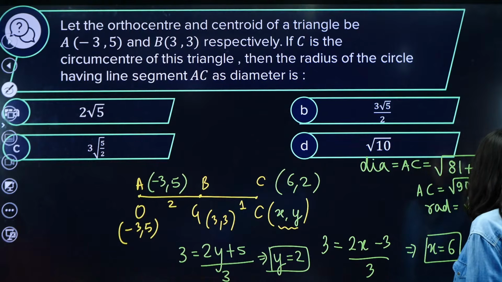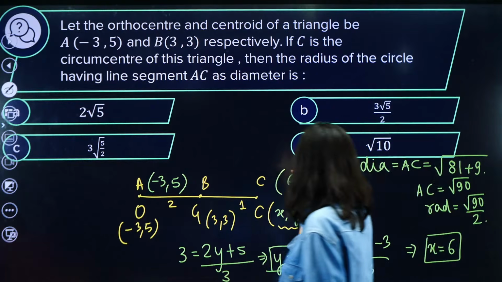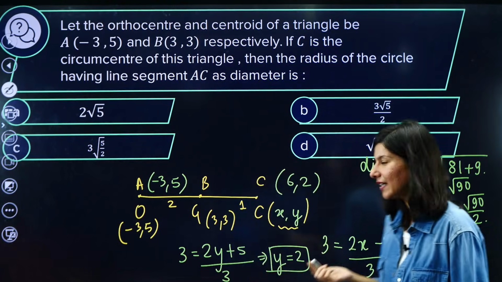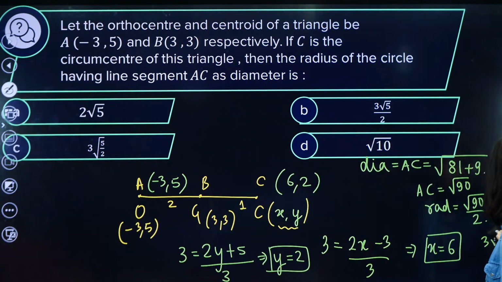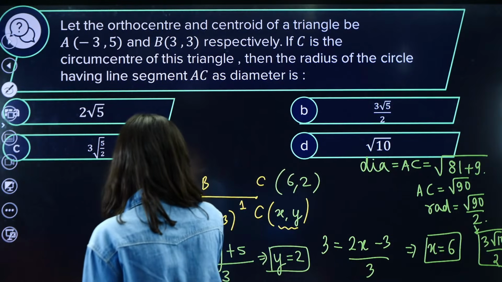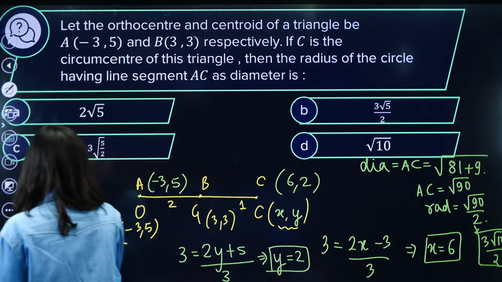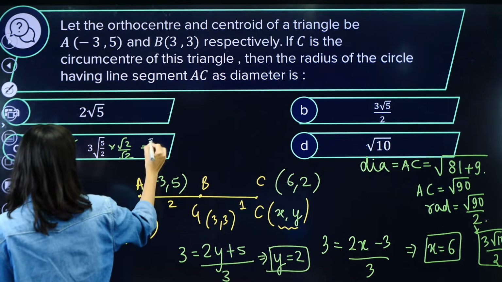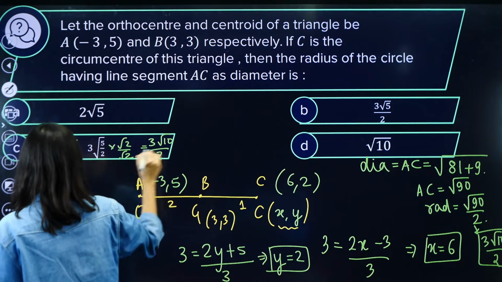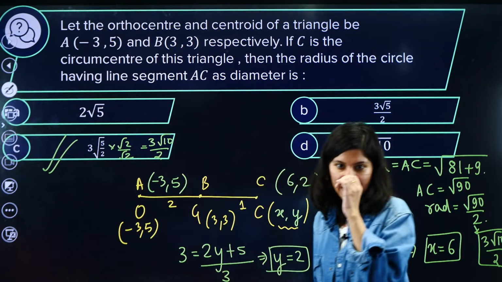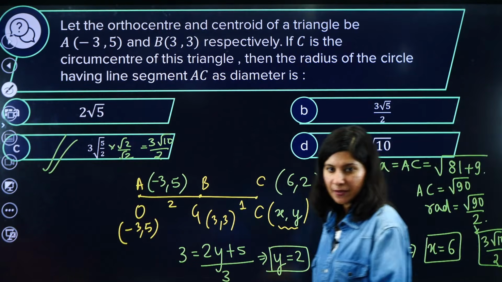So the radius will be root 90 upon 2, and this is matching with the options. Root 90 is 9 times 10, so it is 3 root 10 by 2. If I rationalize it, then you can see this is actually 3 root 10 by 2. Option C, if you rationalize, you will get the answer. Yes Vijay, absolutely right. Easy peasy.